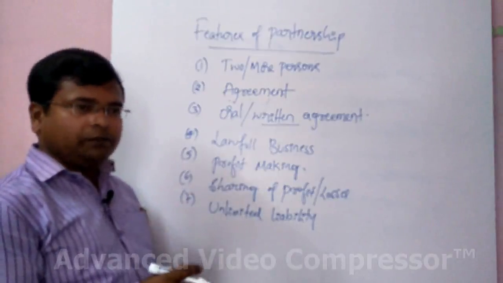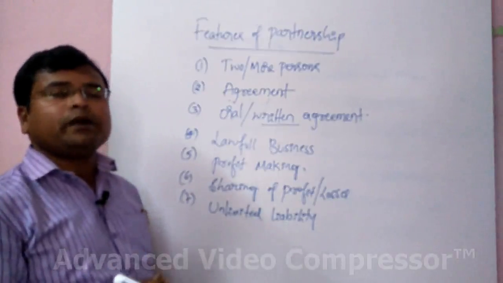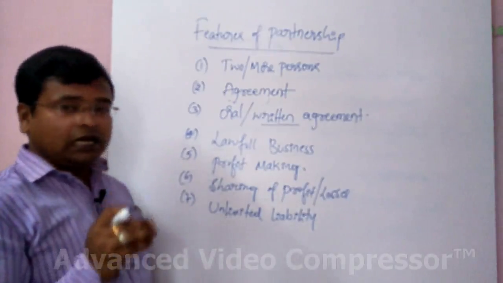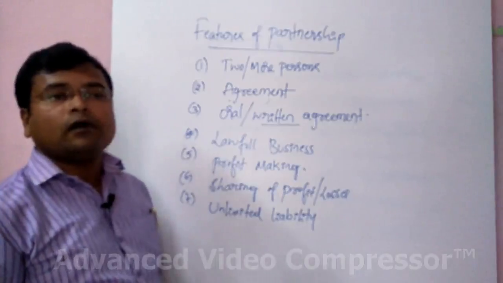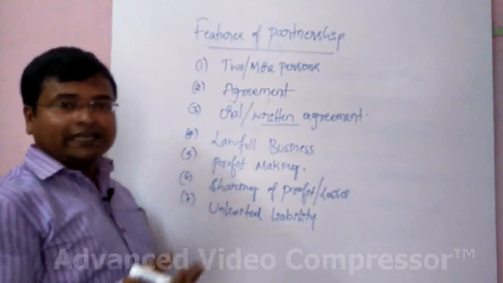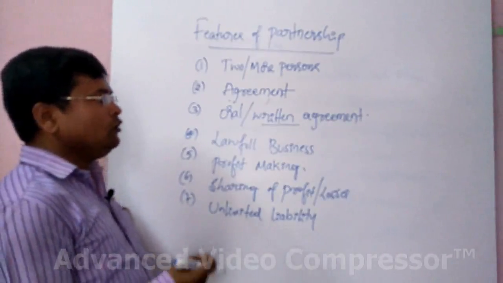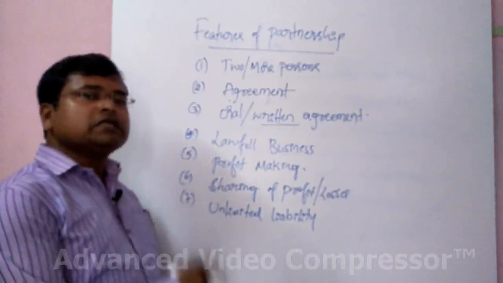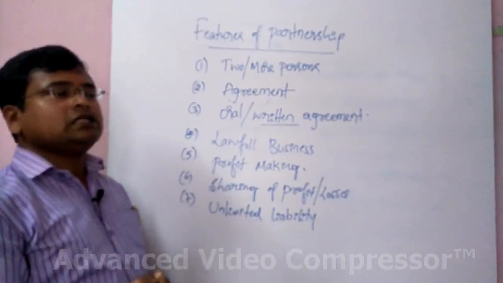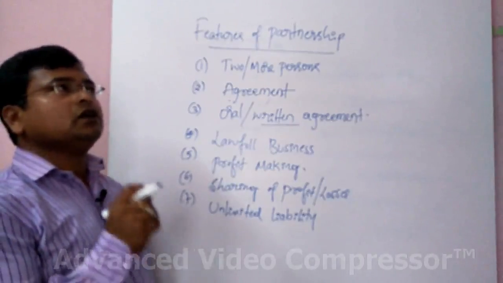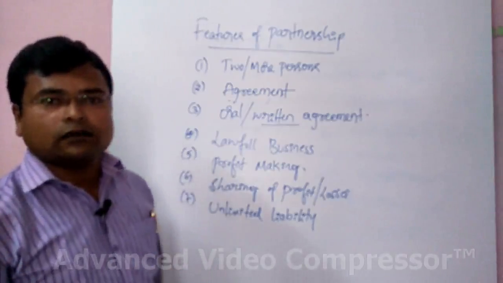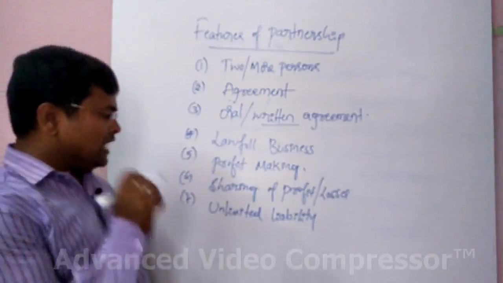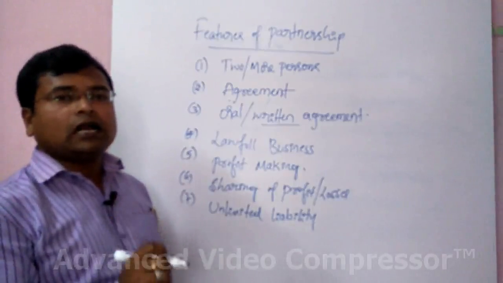Here the partnership and partners are not two separate legal entities. The partners as well as the partnership are both the same, as we can see in a sole trading concern. In a sole trading concern also, the owner of the business is not different from the business, so there is unlimited liability of the owner. In the same way, here also the liability of the partners is unlimited.